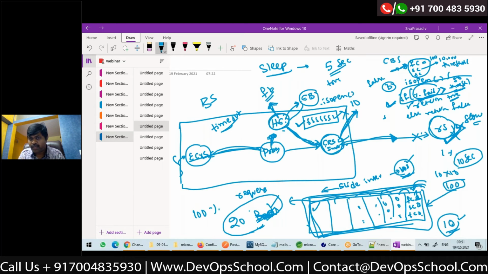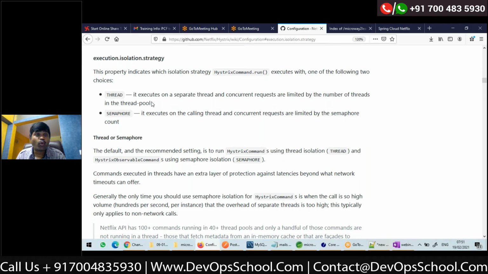This is what the bulkhead pattern was, right? So if you want bulkhead, then the default strategy is thread. Suppose you don't want thread pools, you want the logic to execute in the calling thread, then you have to configure this execution.isolation.strategy as semaphore in your property, right?